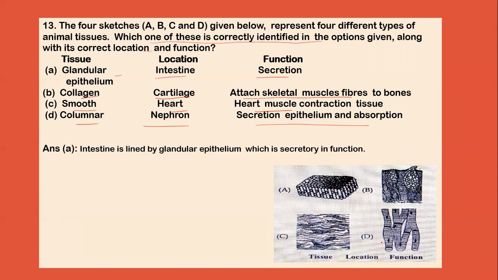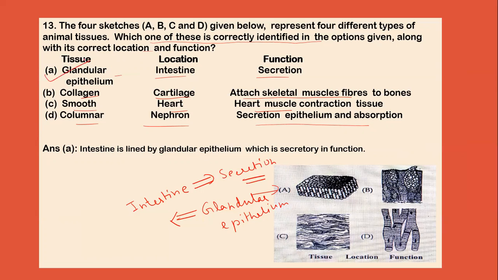Now these are the diagrams of 4 kinds of tissues. By looking at the diagram, we can see that it is glandular epithelium and it is located in the intestine and the function is secretion.